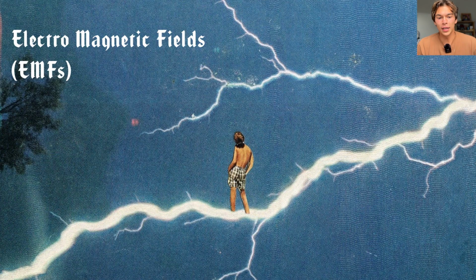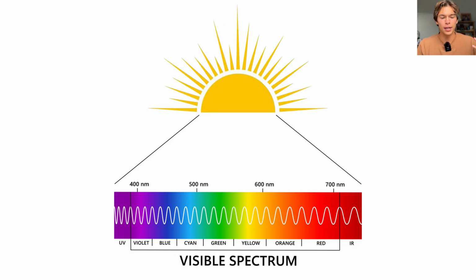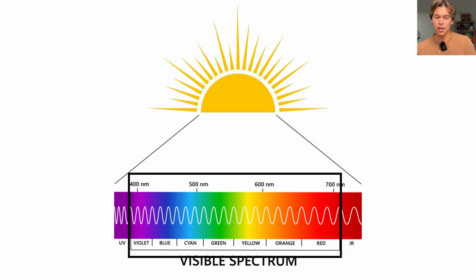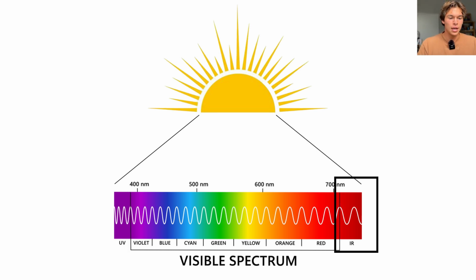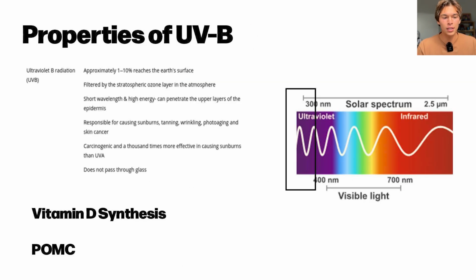So what are electromagnetic fields? We just covered light and we saw that sunlight is basically made up of this spectrum of light. You could see that there's UV or high energy light, and then it turns into visible light and it gets lower energy all the way into infrared light. And all these different lights had effects on your body. We covered this in the light course.